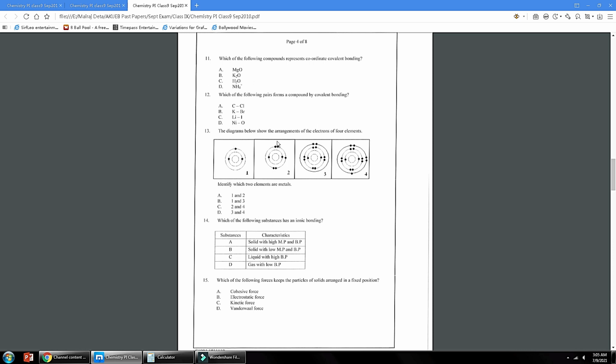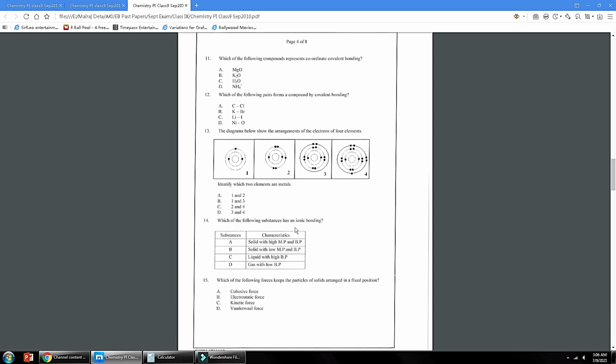Number 13, the diagram below shows the arrangement of electrons of 4 elements. Identify which 2 elements are metals. Metals contain a small number of electrons in the valence shell, either 1, 2 or 3. So this one is a metal, this one contains 5 electrons, and this one is also a metal, it contains 2 electrons in the valence shell, and the fourth one also contains 5 electrons. So 1 and 3 are metals, so option B is the correct answer.